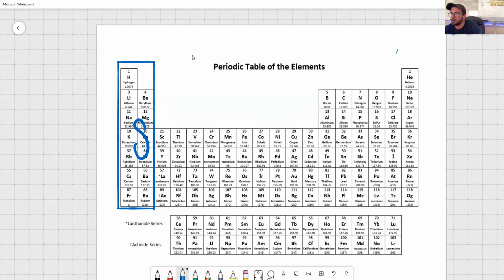Fun fact, helium is also considered to be part of that S block. Even though helium's organized over here, because it has a full valence shell with only 2 electrons, it's technically one of those S block elements. So just have that visually in your brains. Okay. Next, we have our P block.